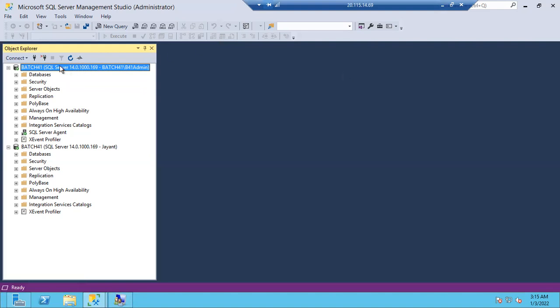Batch 41 machine is controlled by one Spark. He has to approve: okay, let's allow this person to connect to my SQL server. There should be proper email approvals. Then only we'll create a login for any person, either SQL login or Windows login. In case someone directly comes to you, hey my friend, we both are doing lunch together, can you create a SQL login for me? No, you cannot create. Even though he's your close friend, you cannot create without approvals. Agree? You should have proper approval email. Once you have a manager approval mail, then only you're allowed to do.